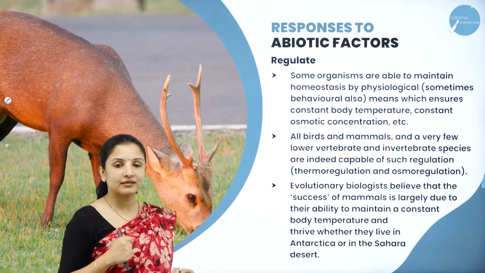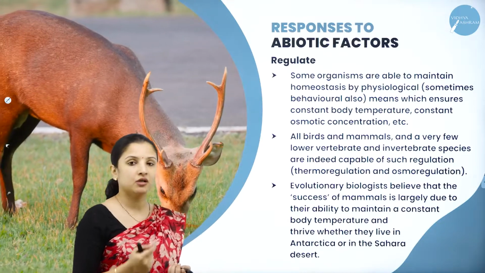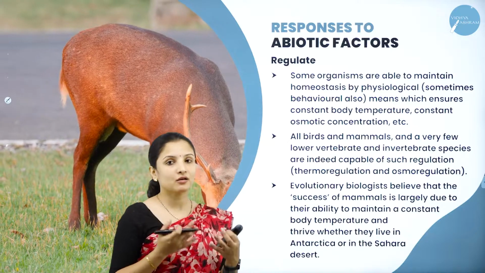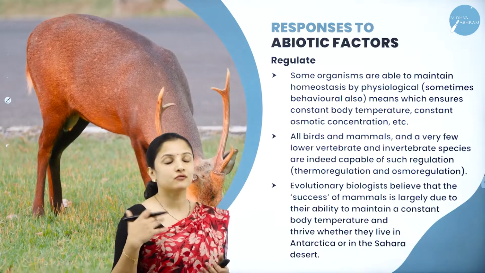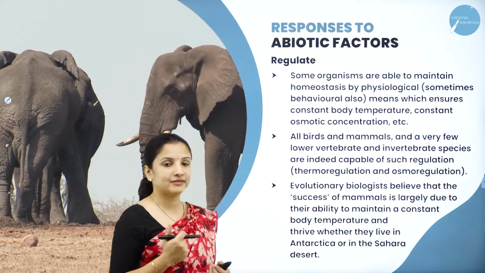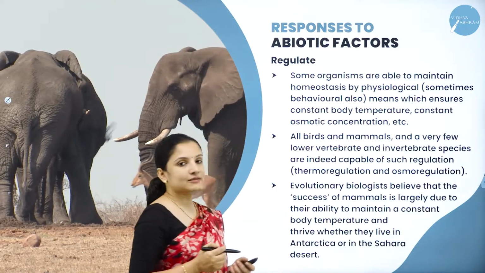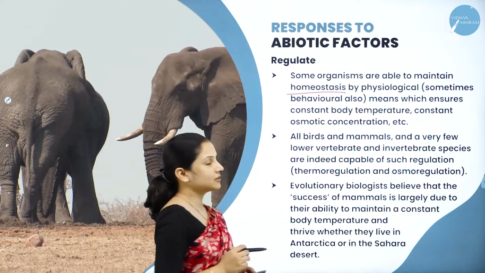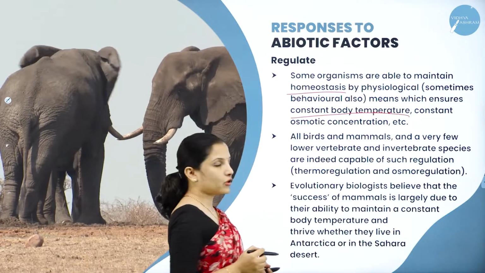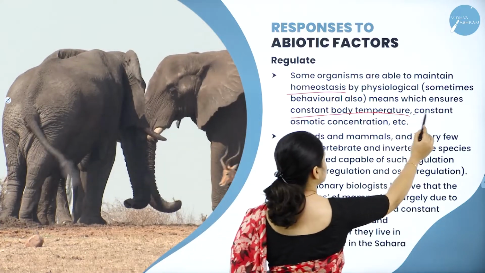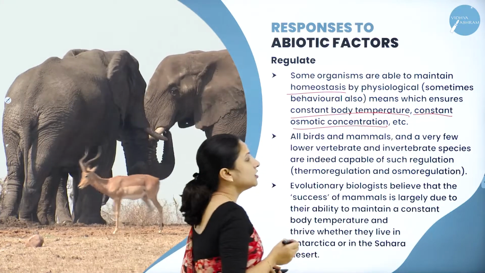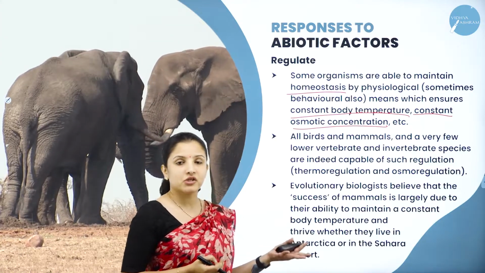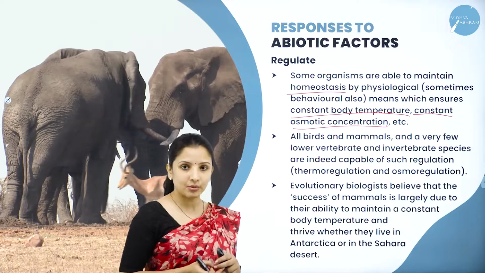So how do organisms regulate their body temperature? What are regulators? Those organisms which can maintain a constant body temperature in spite of whatever the external temperature is are called regulators. Some organisms are able to maintain homeostasis. They are able to maintain a constant body temperature as well as a constant osmotic concentration. I gave you the example of human beings for constant body temperature. Osmotic concentration is something related to organisms in water, right?